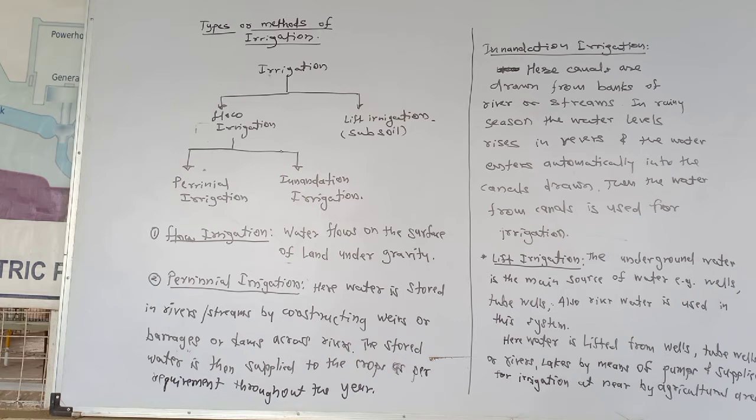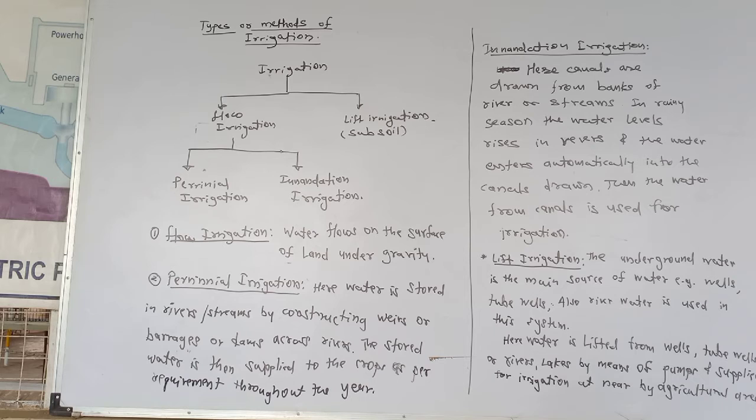Second, perennial irrigation. The meaning of this term perennial means yearly, varshik, purna varshabhar. Here, water is stored in rivers or streams by constructing weirs or barrages or dams across rivers.